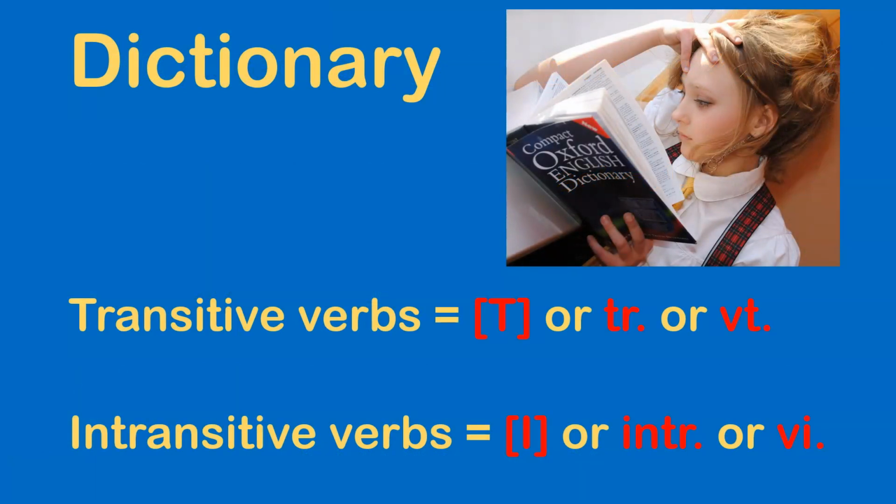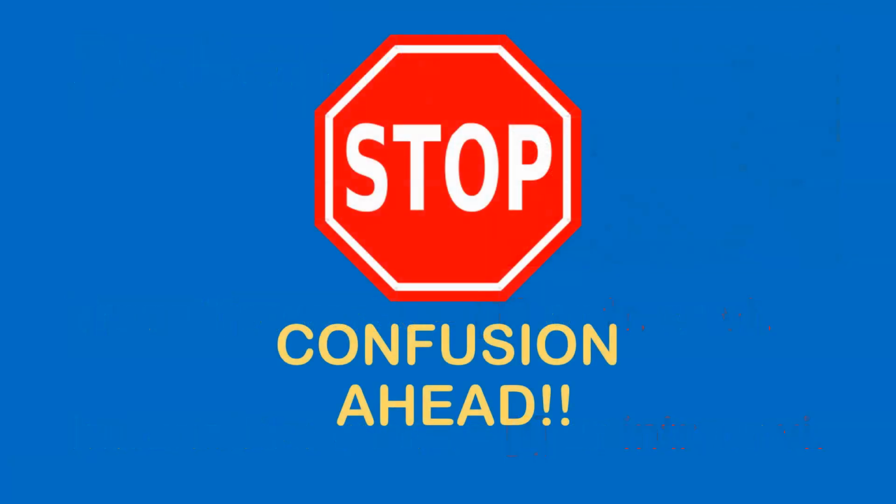Now you can find out in a dictionary, online or otherwise, whether a verb is transitive or intransitive by looking for these symbols. Now stop. Confusion ahead. If only it were that simple.